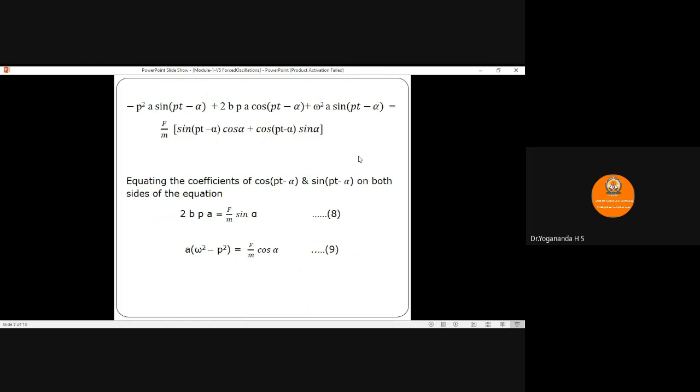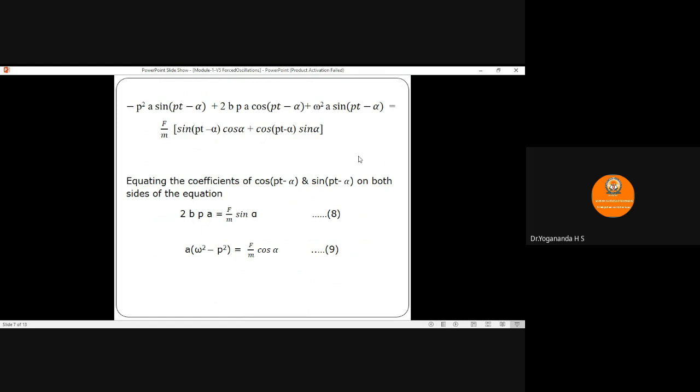Next, equating the coefficient of sin(pt minus alpha) on both sides of the equation, we get, in the LHS we have two terms which consist of sin(pt minus alpha). The coefficient left out, a is common in both, is omega² minus p², equal to, in the RHS, the coefficient of sin(pt minus alpha), which is f by m into cos alpha. You call this equation number 9.